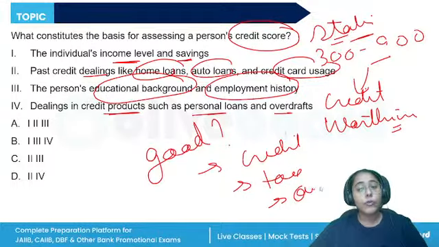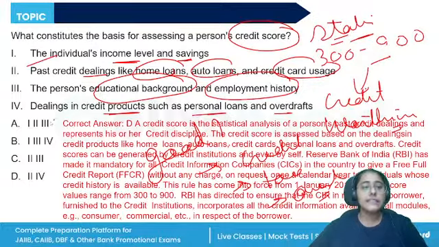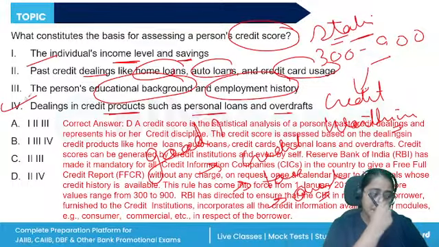Is the customer over leveraging themselves? The usage of the credit card is also important. However, the person's educational background and employment history is not important, right? Similarly, the income levels and savings is not important. Important is the past dealings and the dealings in the credit product.